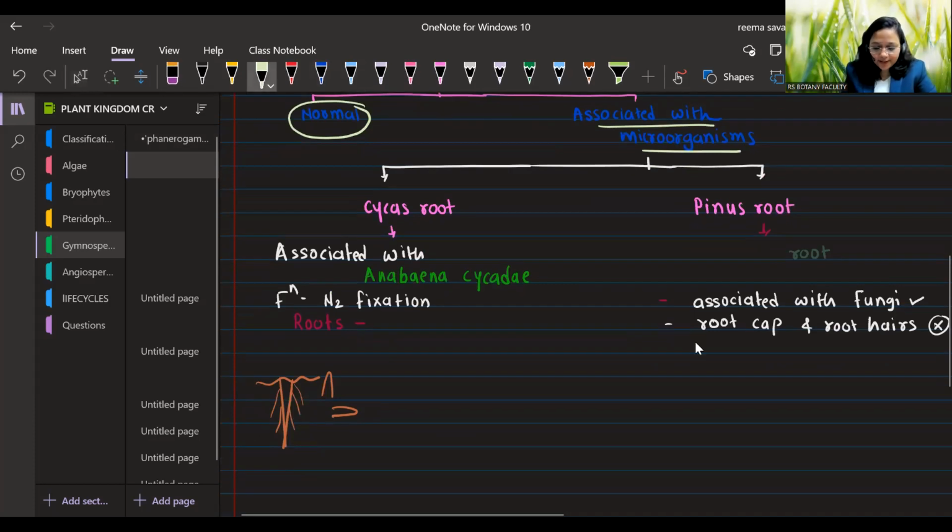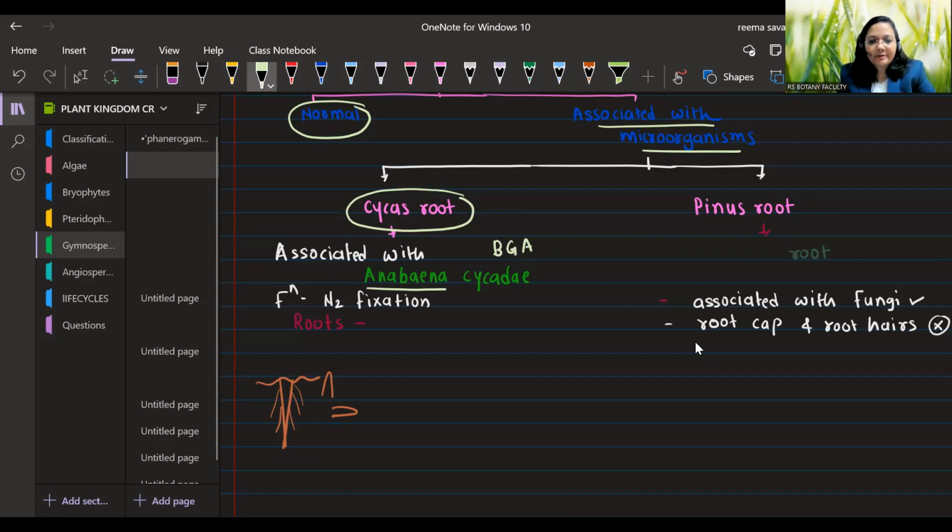First is Cycas root. In Cycas there is a blue-green alga. Which blue-green alga? Anabaena. The name of that blue-green alga is Anabaena cycadae. Its function is nitrogen fixation. Cycas has coralloid roots. Which roots? Coralloid roots. These roots can grow in any direction. They are apogeotropic roots, and they have Anabaena cycadae, the blue-green alga that fixes nitrogen.